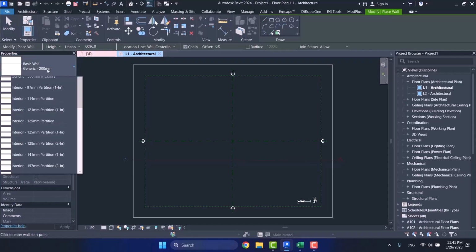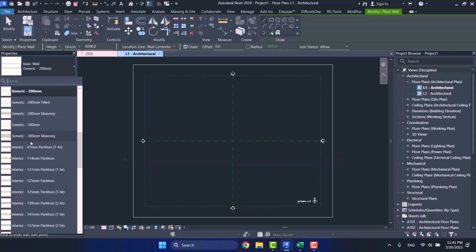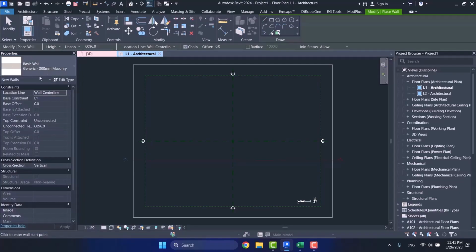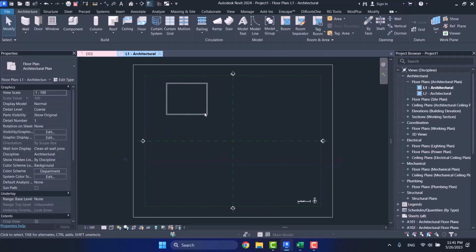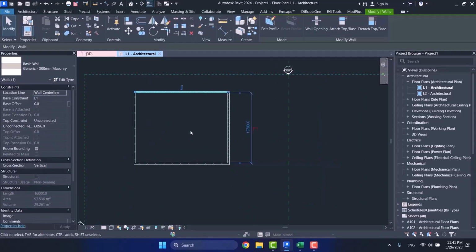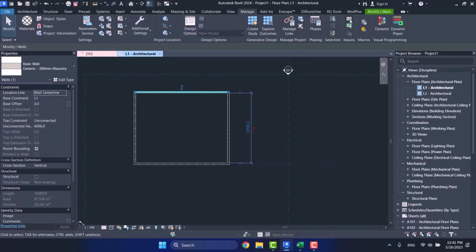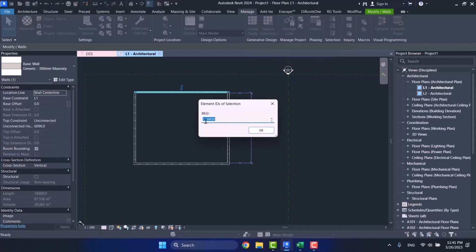Here I say it is generic 30 centimeters. That's a type, right? And here I drag this. And then I choose it. I come to the manage part and I want it to show me its ID. This is its ID.